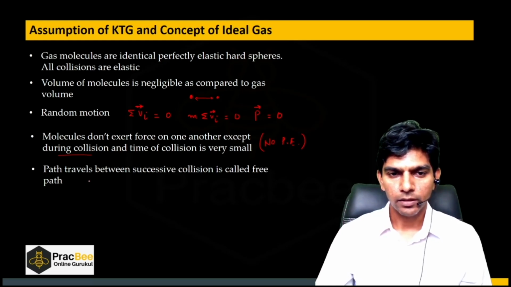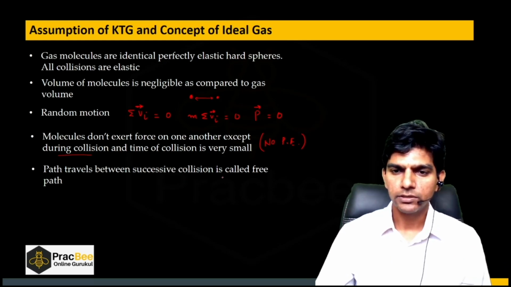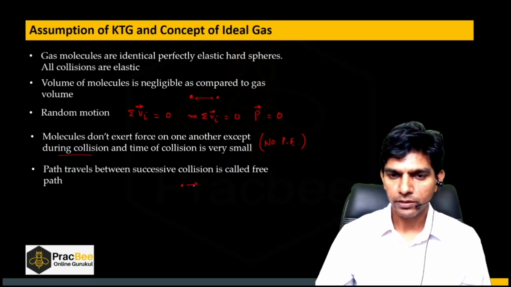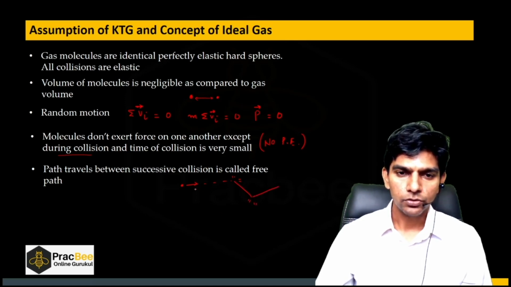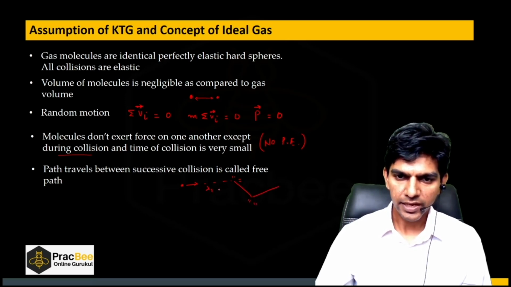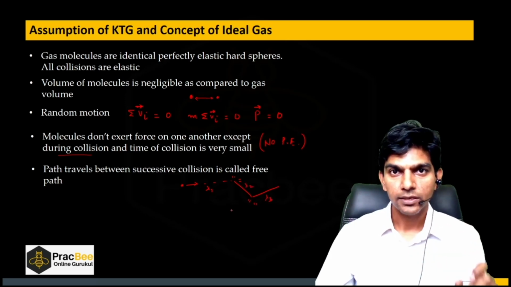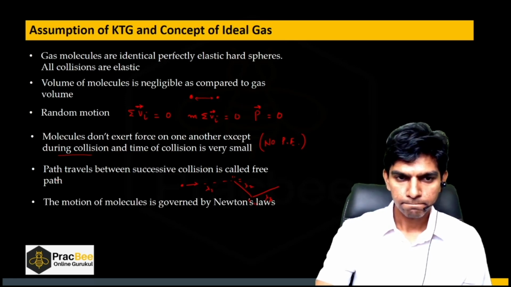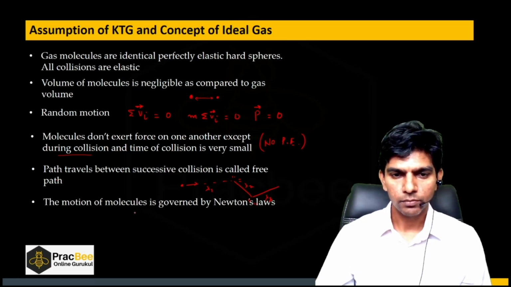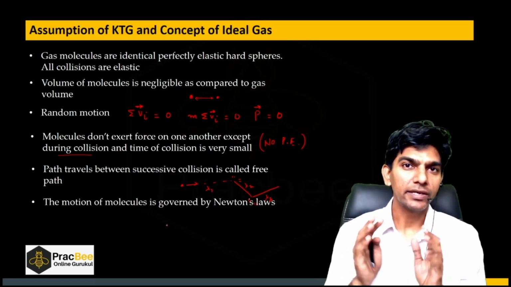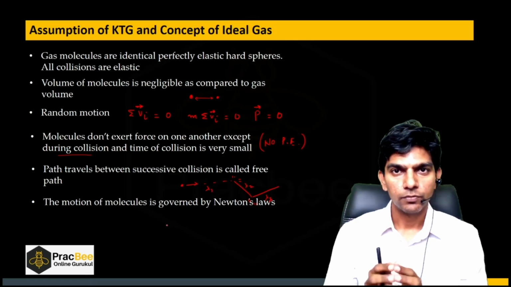Next, the path traveled between successive collisions is called the free path. Suppose there is a molecule moving in this direction, here it suffers a collision, and then it moves in this direction, and here it suffers another collision and moves in this direction. So these distances, say lambda 1, lambda 2, lambda 3, are known as free paths. And the motion of the molecule is governed by Newton's law, so we can apply Newton's law for the molecule.